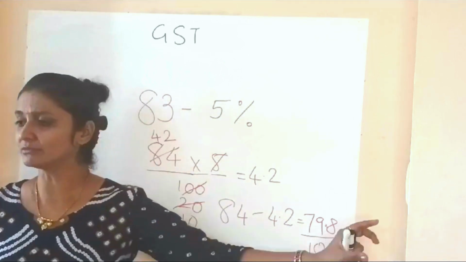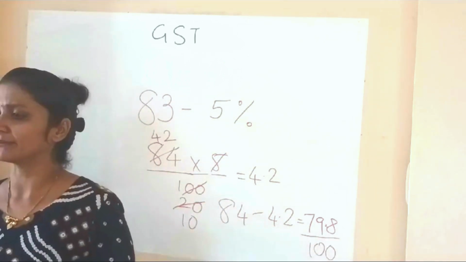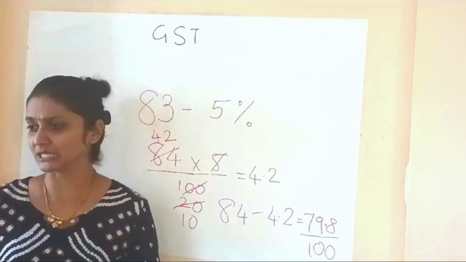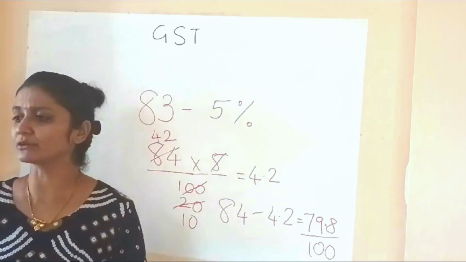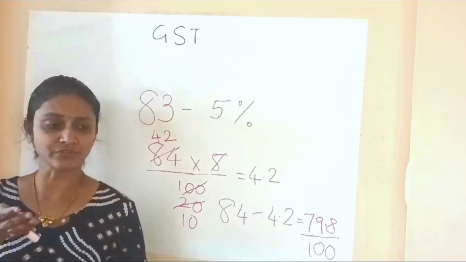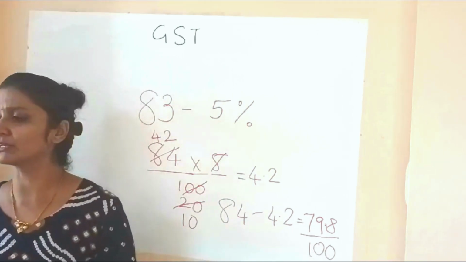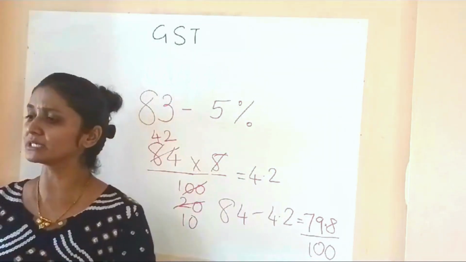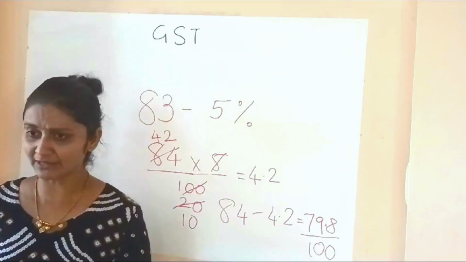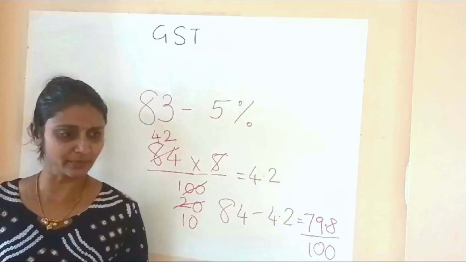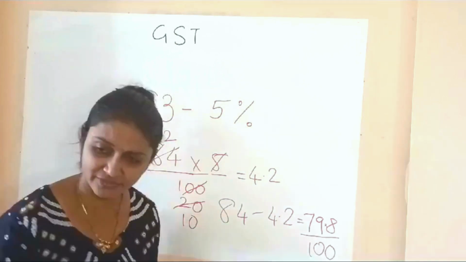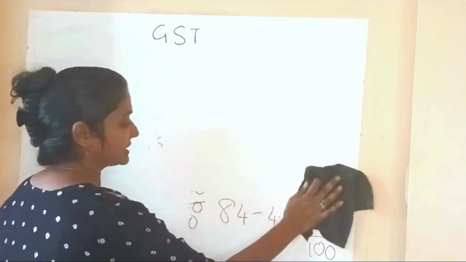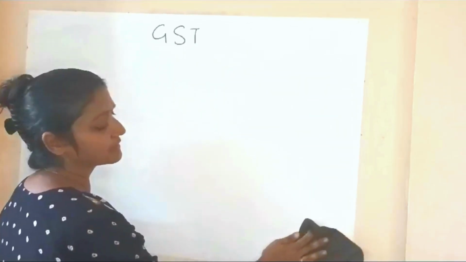The same thing applies whenever we have any sale anywhere. Suppose you are buying an outfit worth rupees 1500 and you have a discount of 10%. What are you going to do? 1500 into 10 by 100. What will you get? 150. So 1500 minus 150. Do it. Done. Understood? Or was I fast? Ayush, understood? Simple mathematics.